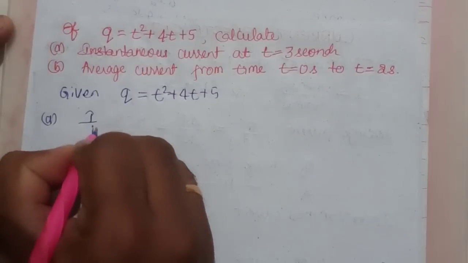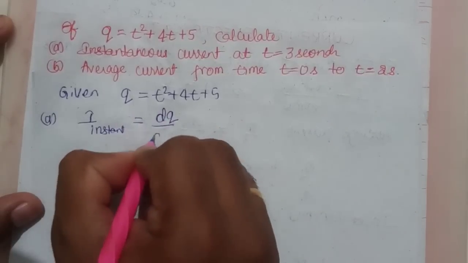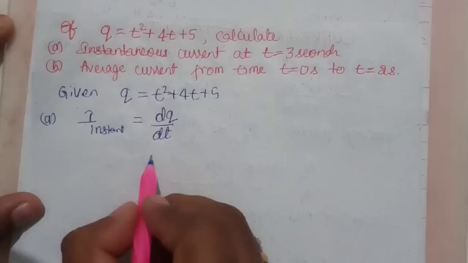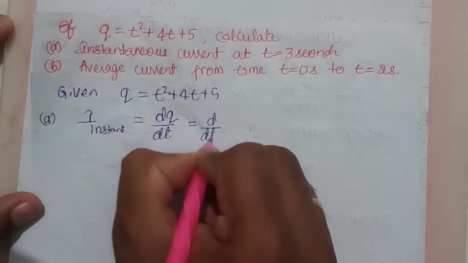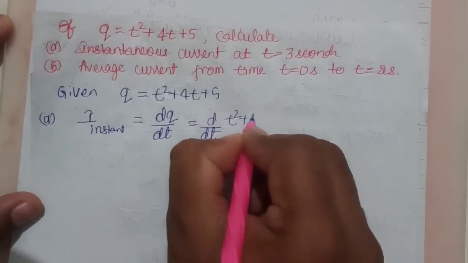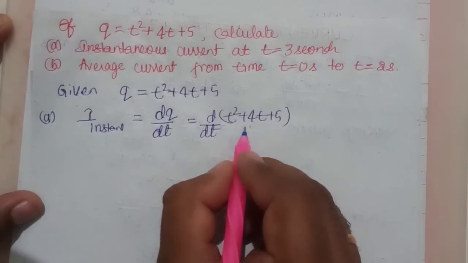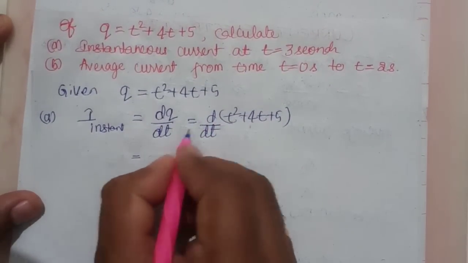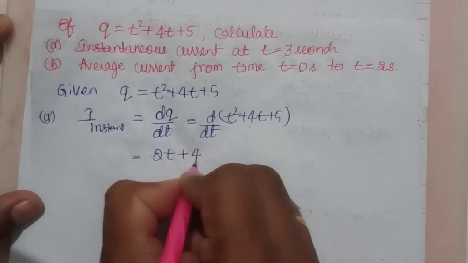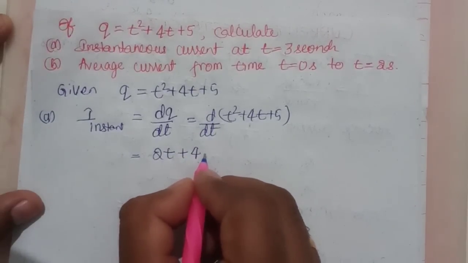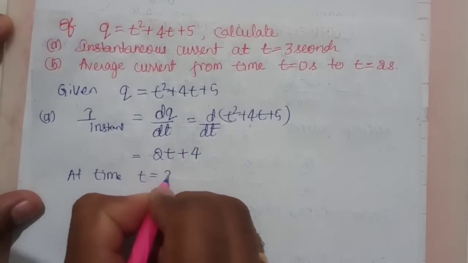The instantaneous current is given by I instant is equal to dq divided by dt. This dq divided by dt is nothing but a differentiation, so we write d by dt of t square plus 4t plus 5. Differentiation of t square is 2t, differentiation of 4t is 4, and differentiation of 5 is 0. Now they are asking at time t is equal to 3 seconds.